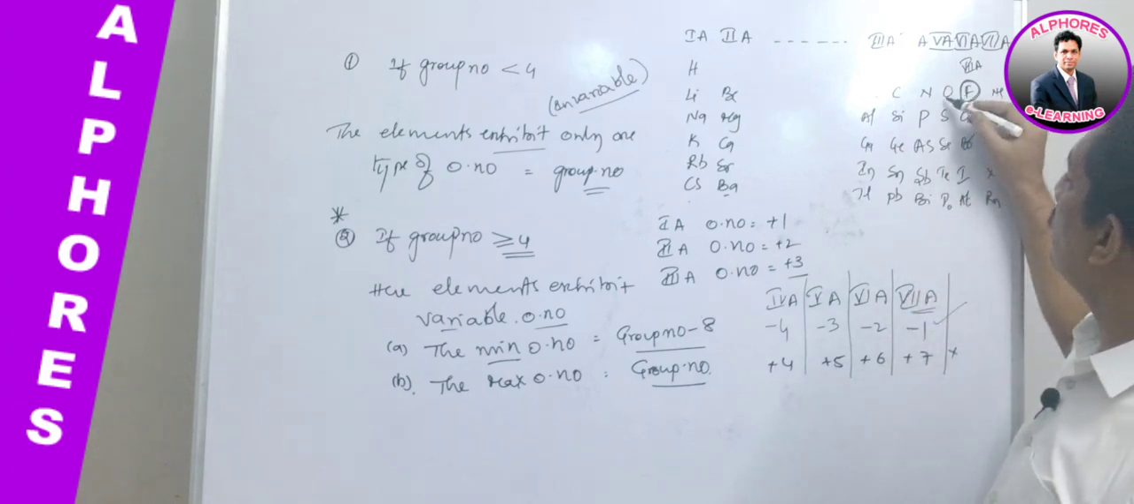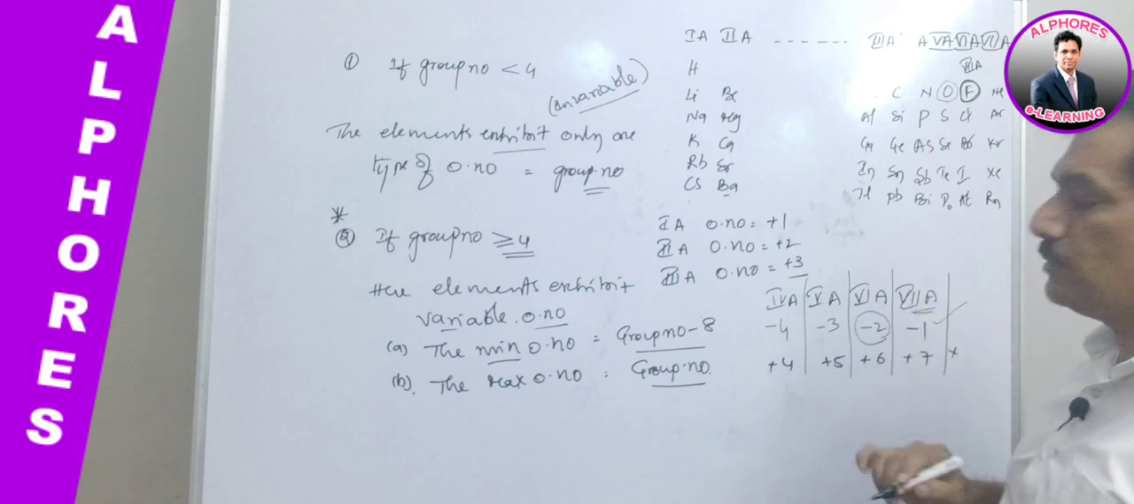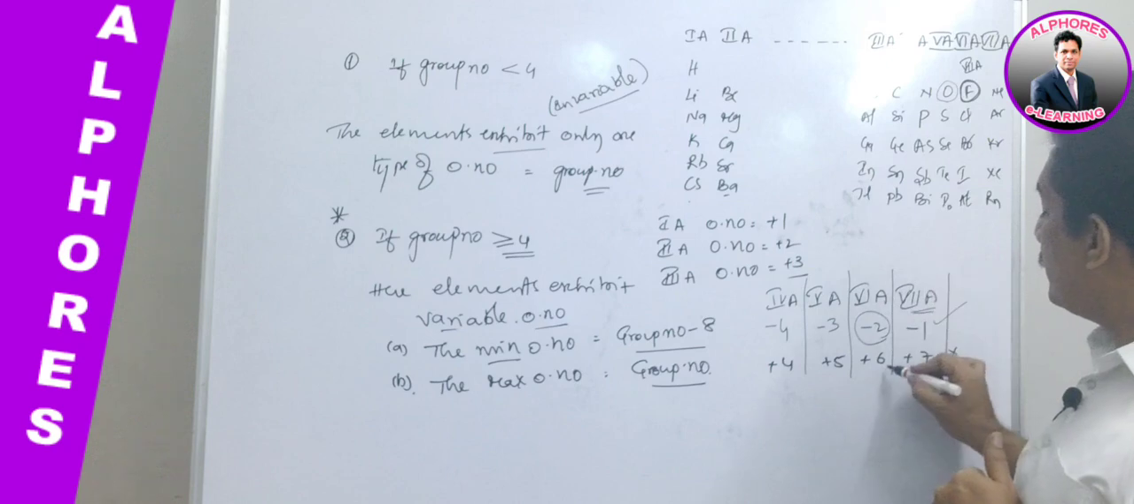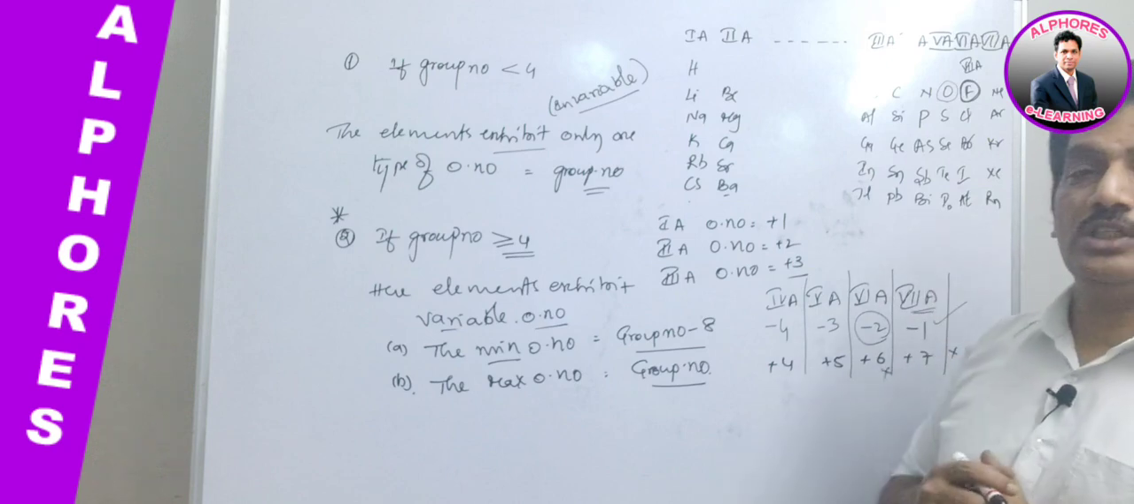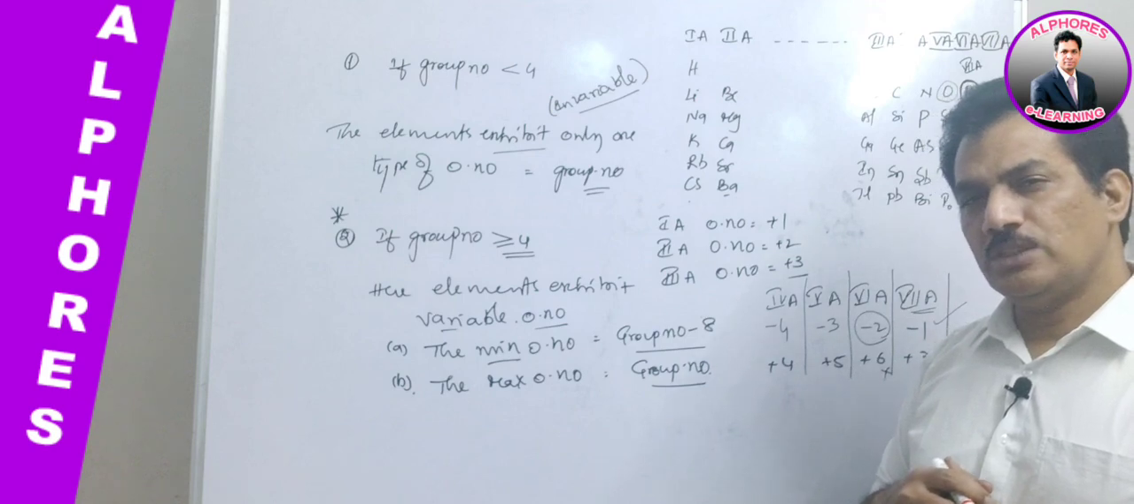And in case of oxygen, the minimum oxidation state is -2, but it does not exhibit the maximum oxidation state of +6. Its maximum oxidation state is +2 only.